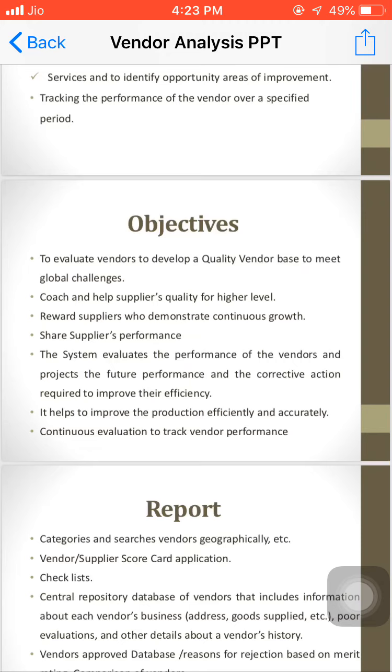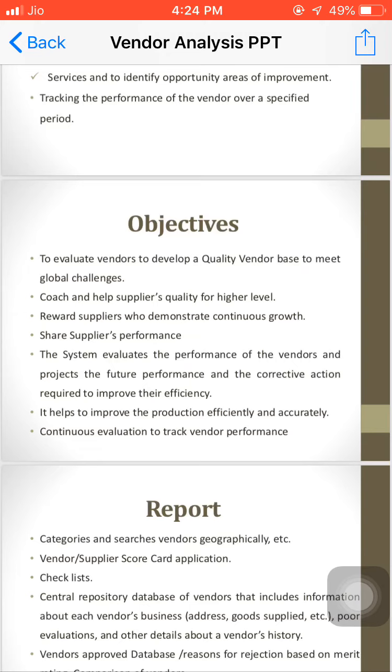The next part is that it helps to improve the production efficiently and accurately. Now, how? It is mostly applicable for manufacturing units, where we have to improve production efficiently and accurately, means based on the market demand, we satisfy those demands at the right time, and definitely with good quality also. So efficiency can be improved, and we can get maximum orders through this. Then continuous evaluation to track the vendor performance.